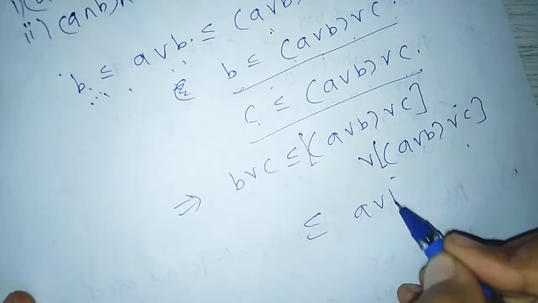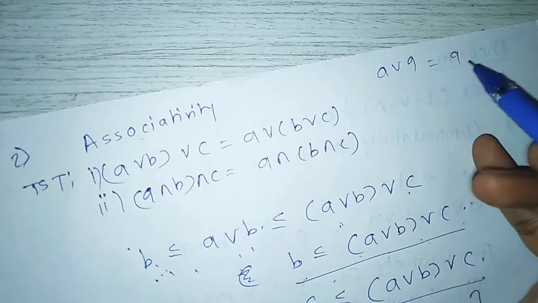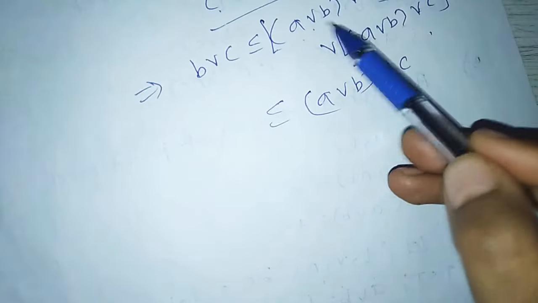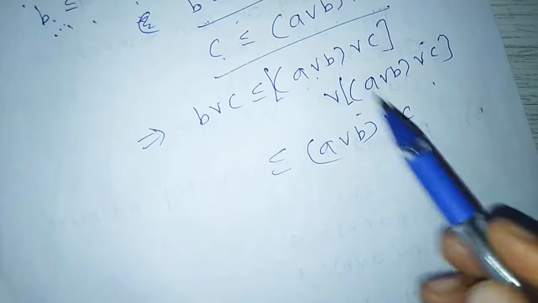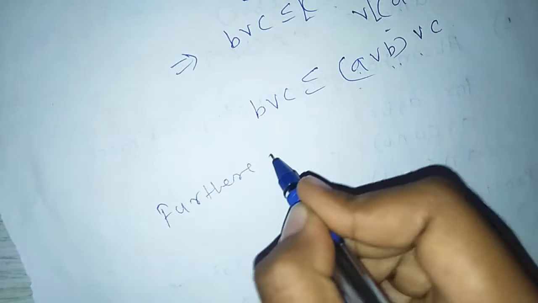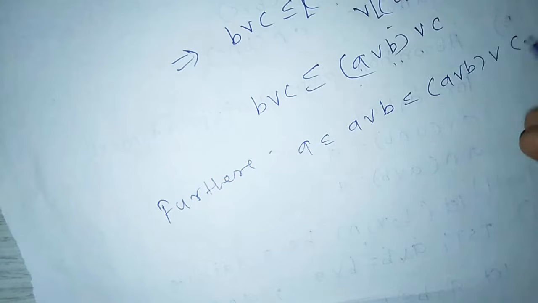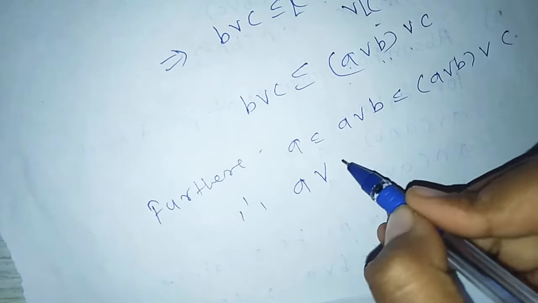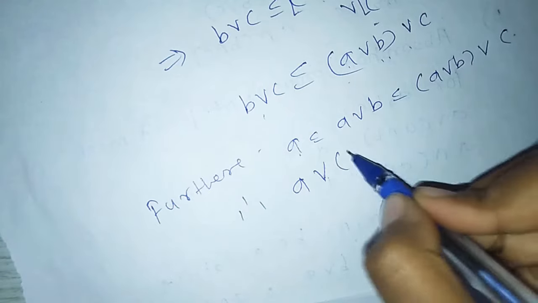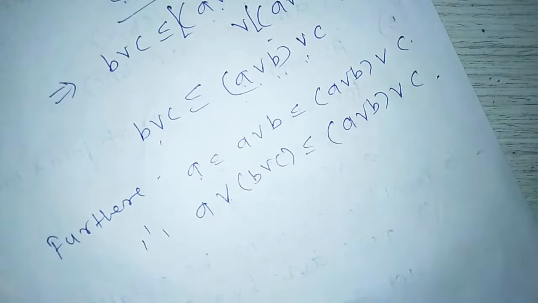This is nothing but (A join B) join C, because A join A equals A. So B join C is less than or equal to (A join B) join C. Further, A is less than or equal to A join B, which is less than or equal to (A join B) join C. Therefore A join (B join C) is less than or equal to (A join B) join C.